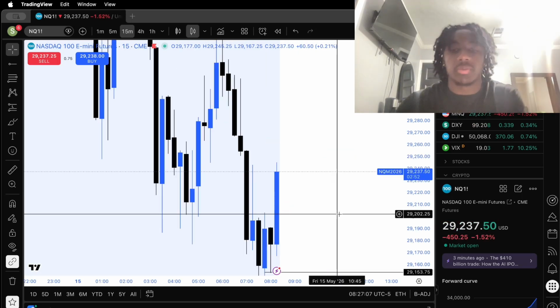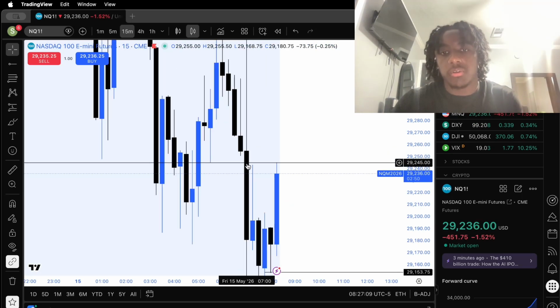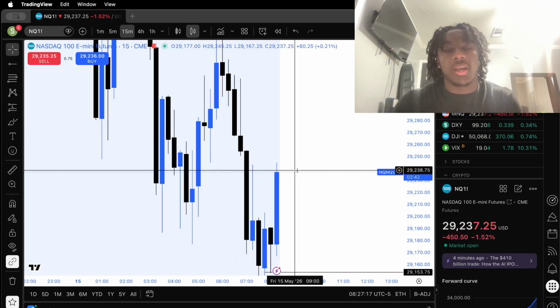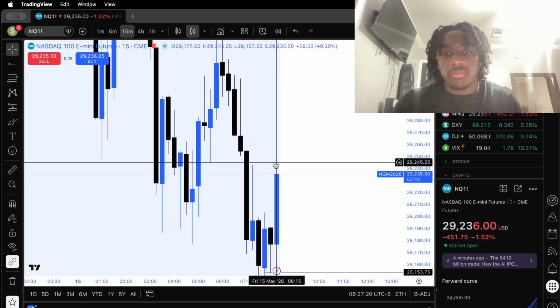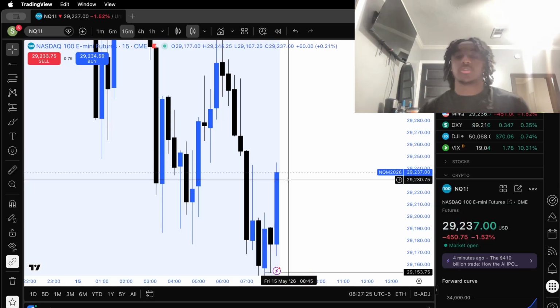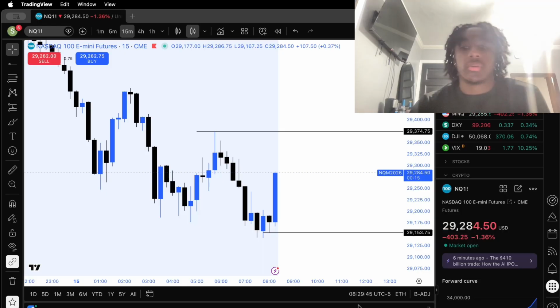Okay, so as you can see, price pushed into this fair value gap right here, creating a high in it. If price does not inverse this fair value gap right here, this will be our scenario for short. We want to see price sweep this high right here and then inverse lower on the lower time frame, and we'll catch an entry. But we just sit and wait. Okay, so market open in about 20 seconds.